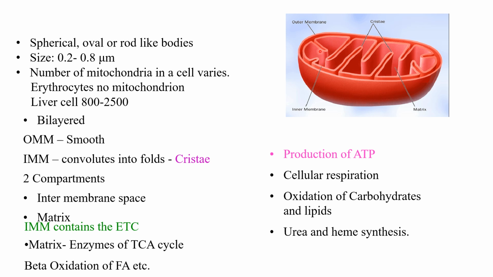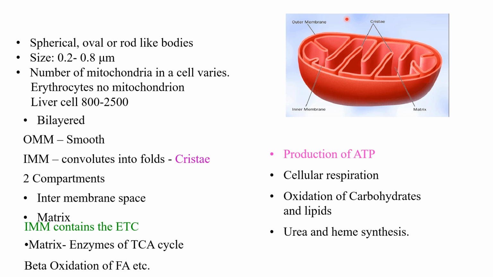The inner mitochondrial membrane contains the enzymes of the electron transport chain, while the matrix contains the enzymes of the tricarboxylic acid cycle or Krebs cycle, and the beta oxidation of fatty acids. So it has an important role to play in production of ATP, concerned with cellular respiration, oxidation of carbohydrates and lipids. You have seen a lot of enzymes are present.